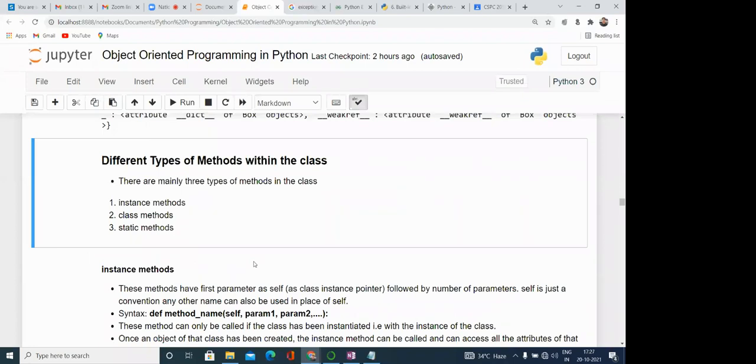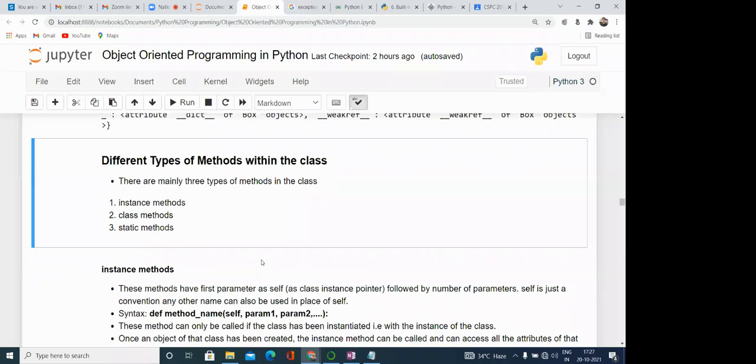So in Python, basically there are different types of method, like the instance method, class method, and static method. The simple thing is that instance method means the method which is working on the instance. Instance means it is accessing the values or attributes which are with the instance, working on the instance variable.